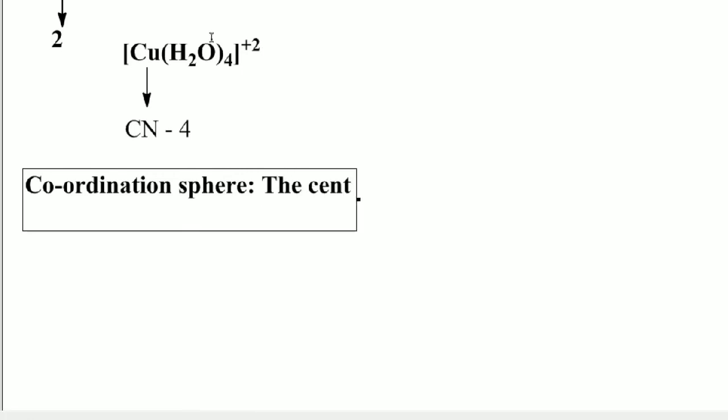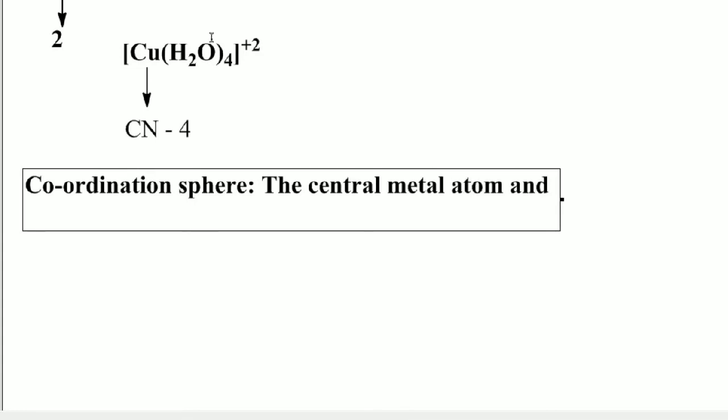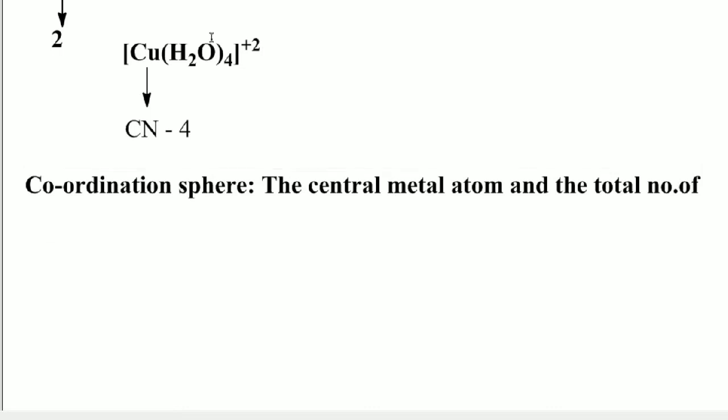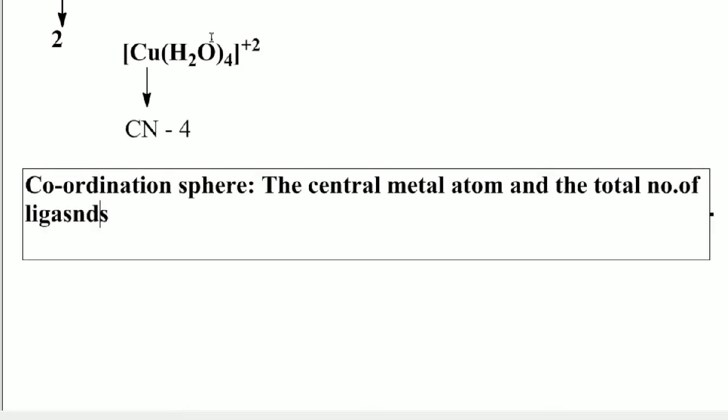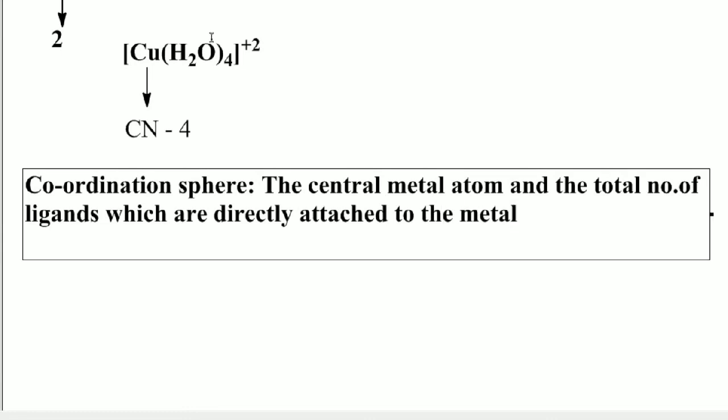The central metal atom and the total number of ligands which are directly attached to the metal atom are collectively known as a coordination sphere.